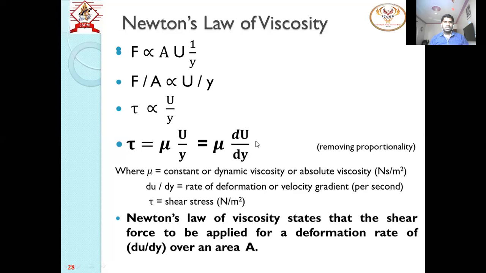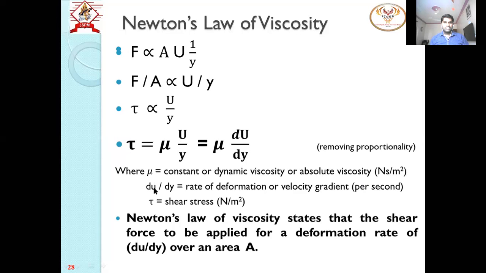This mu is called the constant or dynamic viscosity, also known as absolute viscosity, and its unit is Newton second per meter square.